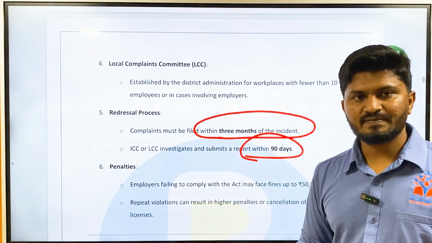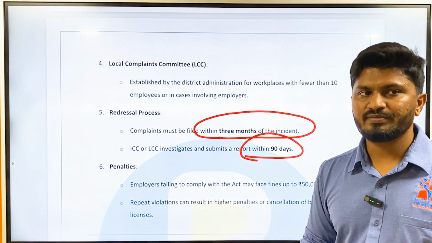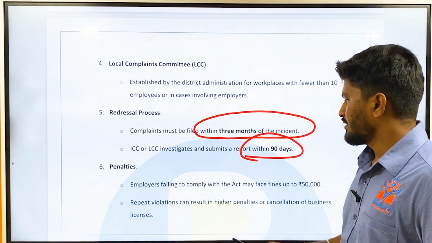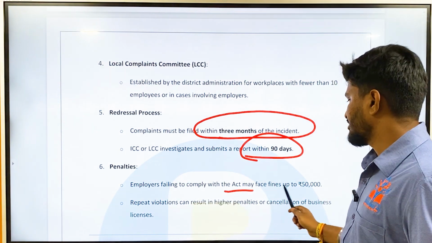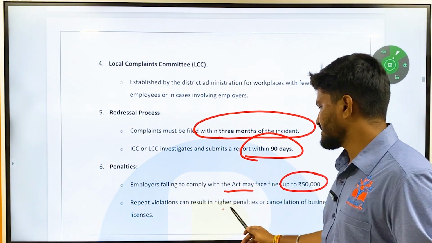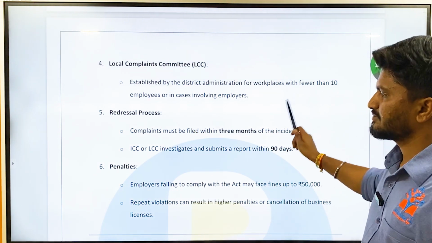And what are the penalties mandated under this act? If a person is found to be involved in or indulged in sexual harassment, the penalty is: employers failing to comply with the act may face fines up to 50,000, and repeated violations can result in higher penalties or cancellation of business licenses.